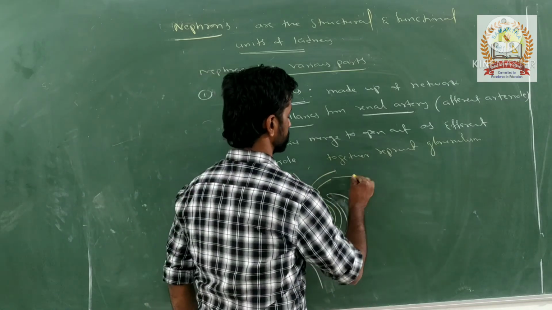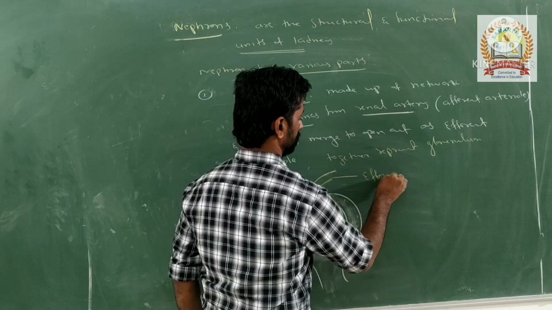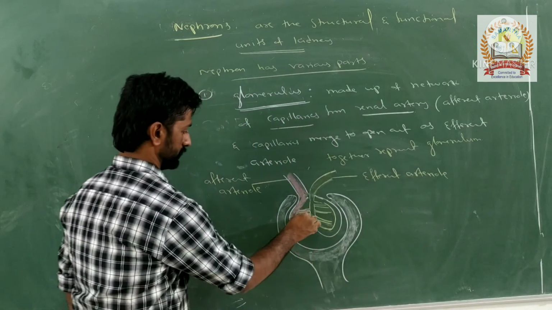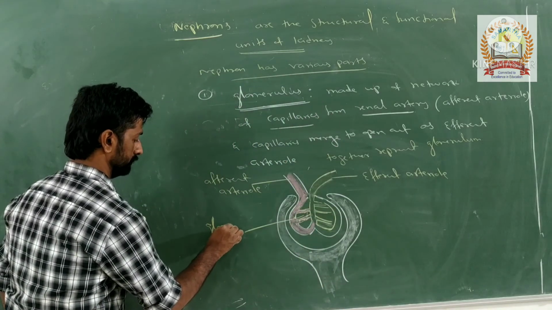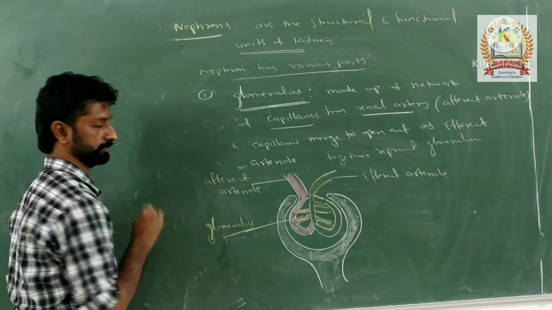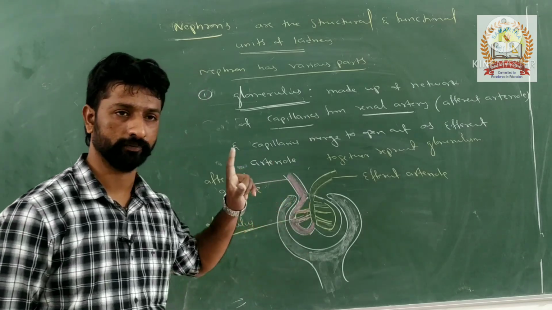Then it leaves as the efferent arteriole. And this structure is called the glomerulus or glomerular apparatus. Okay, this is the first part of the nephron.